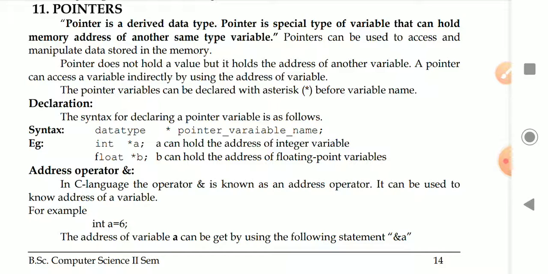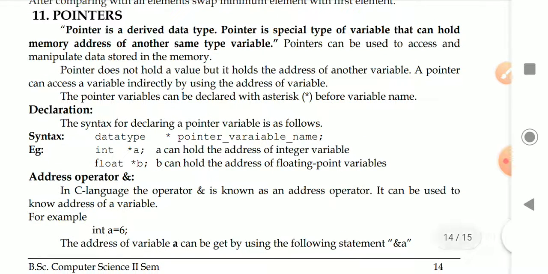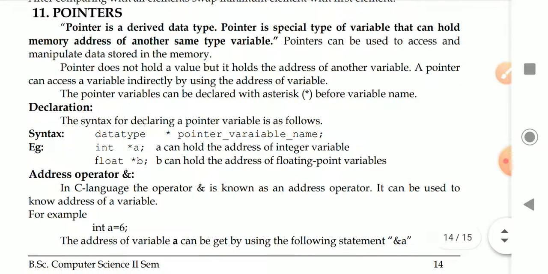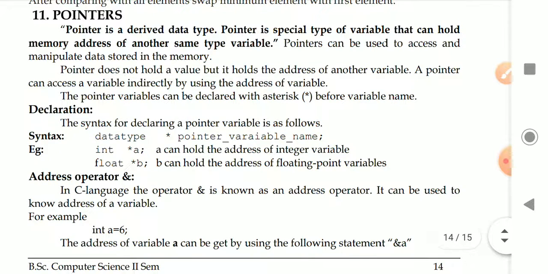Today's topic is pointers. We also studied the topic of pointers in first semester, that is, in C language. All the concepts of the C language are also supported in C++, so there is a concept of pointers in C++. That means C++ also supports the concept of the pointer. So what is meant by pointer?